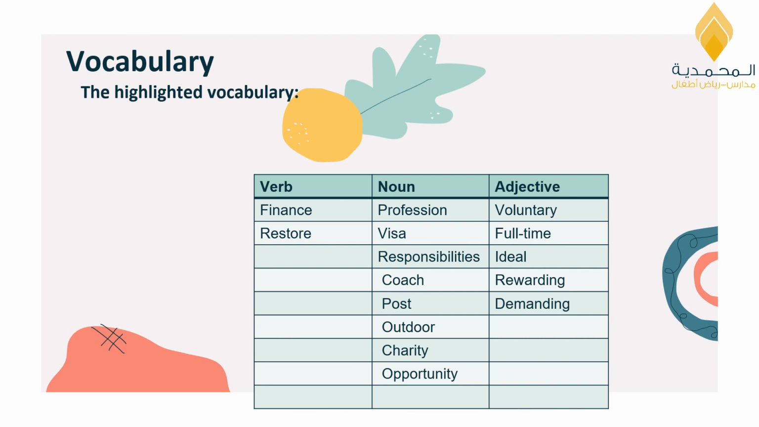8, work that is done for no pay, it is voluntary. 9, a job that needs special training and education, post. 10, giving pleasure or satisfaction, it is rewarding. 11, a job, profession. 12, needing a lot of work, time and energy, it is demanding. 13, the things you have to do in your job, responsibilities. 14, an organization that gives money and helps people, charity. 15, the best for a person or situation, ideal.